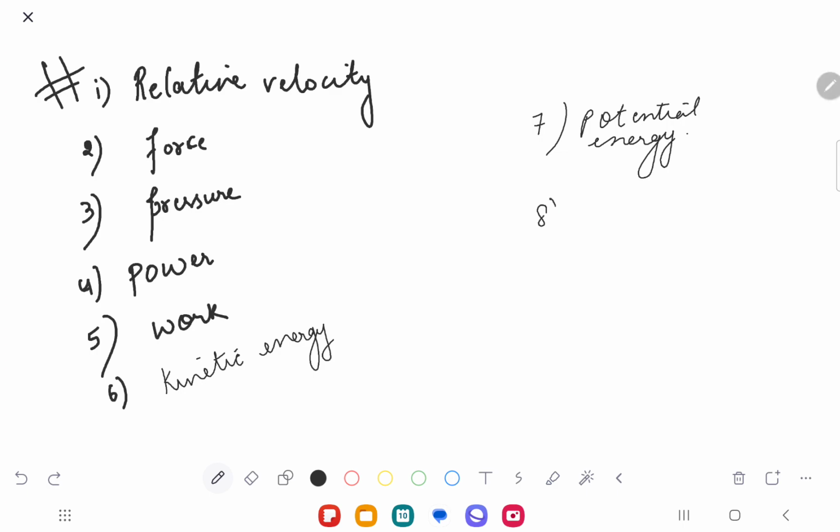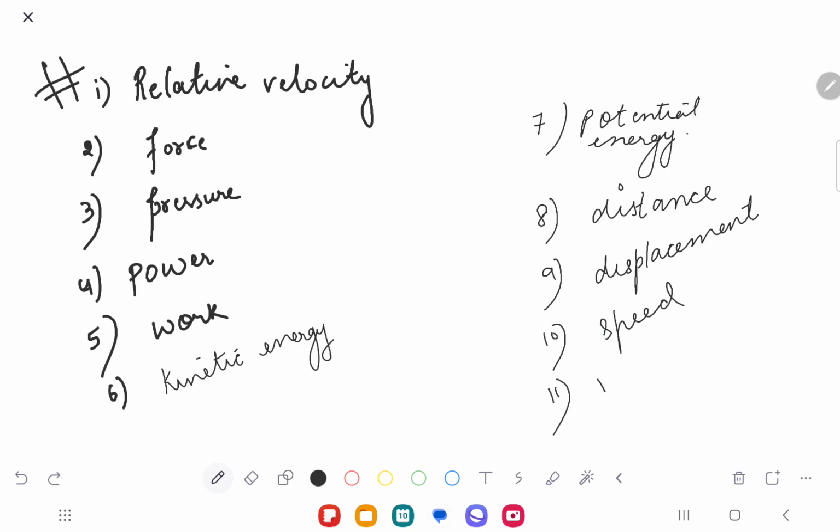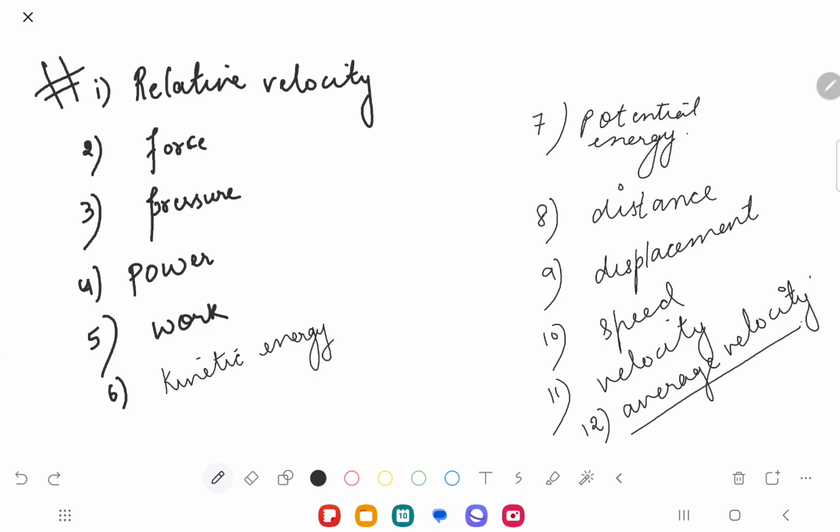So we have done also acceleration. Have we done acceleration, Mark? Yes. Okay. We have done distance up till now. We have done displacement. We have done speed. We have done velocity. And we have to do average velocity. So these are those important terms that you need to know.